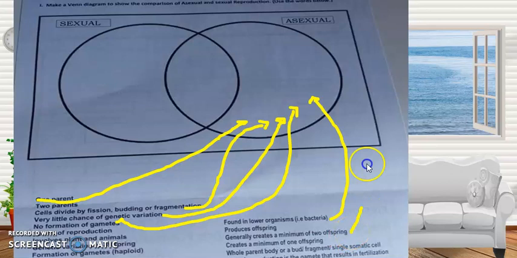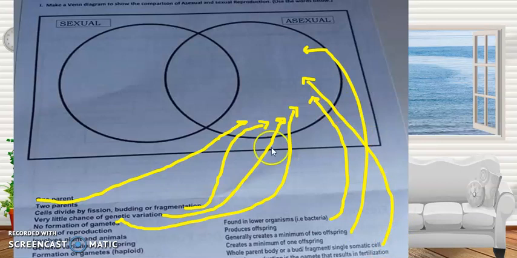So, sa asexual ito. Minimum na yung dalawa. Single whole parent body or a bud, fragment, single somatic cell is asexual. Unit of reproduction is the gamete. This is okay. Okay. Tapos na tayo sa sexual.